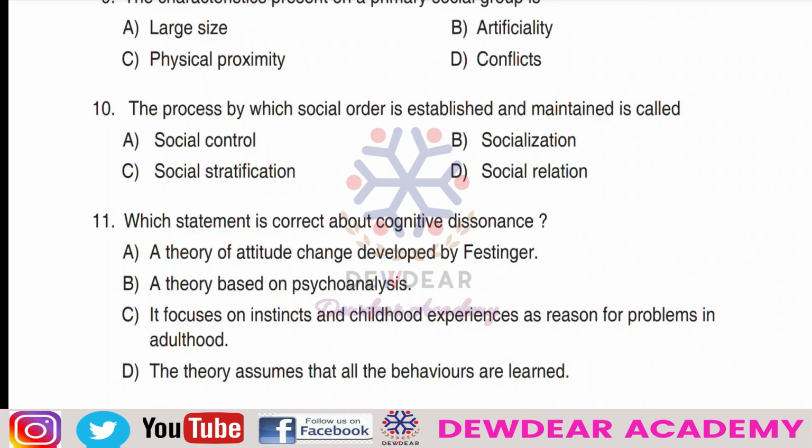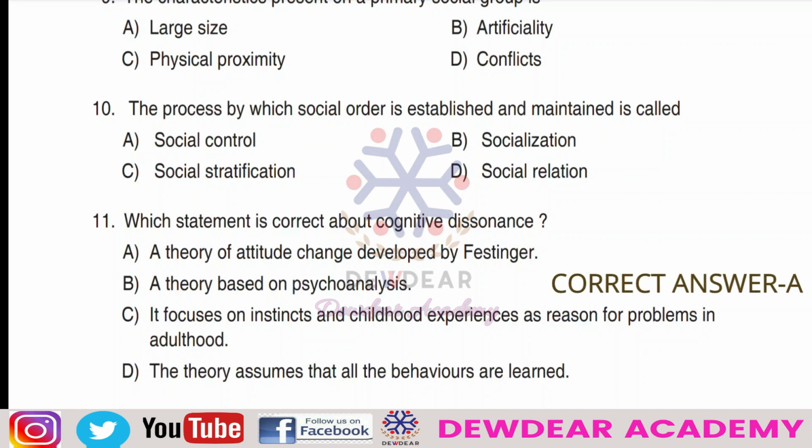Options: a theory of attitude change developed by Festinger; a theory based on psychoanalysis, it focuses on instinct and childhood experiences as reasons for problems in adulthood; the theory assumes that all behaviors are learned. So here the correct answer is option A, that is, the correct statement about cognitive dissonance is that it is a theory of attitude change developed by Festinger.